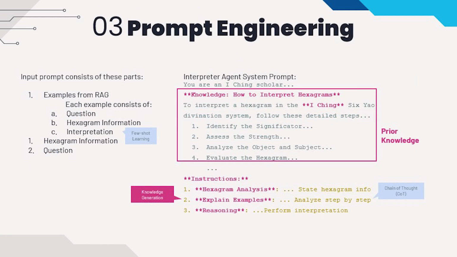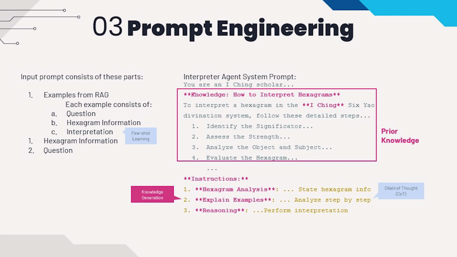Let me show you some of the prompts within the system. Our inputs, as stated before, consist of these parts: examples for RAG, hexagram information, and the question. We put the question last because the context is way too long, and we don't want the agent to forget.